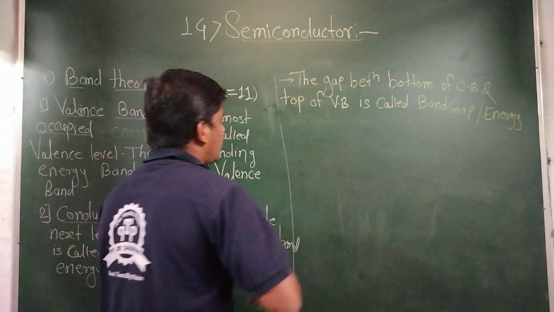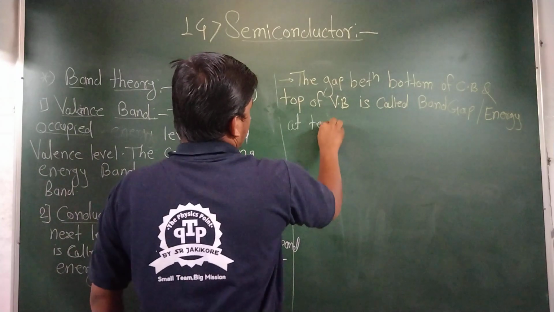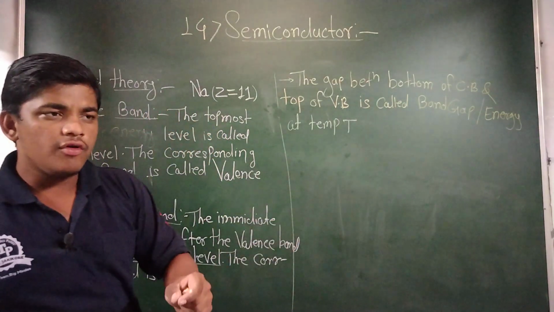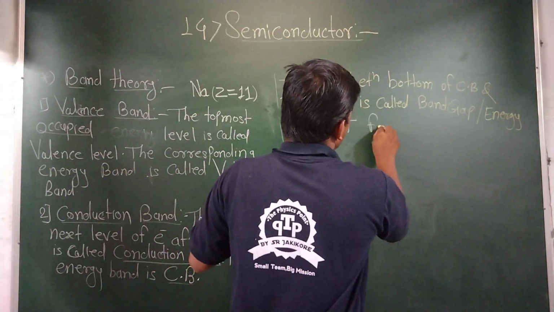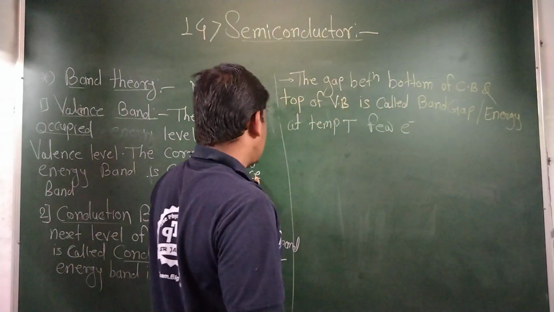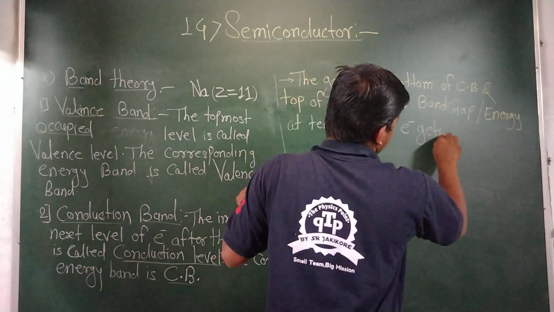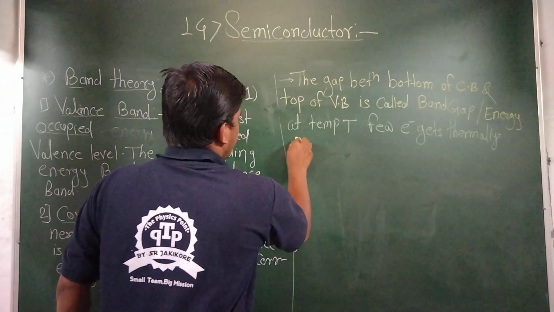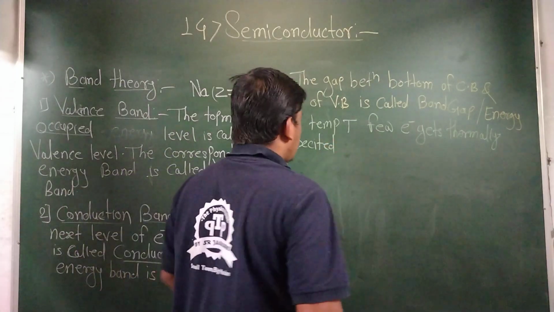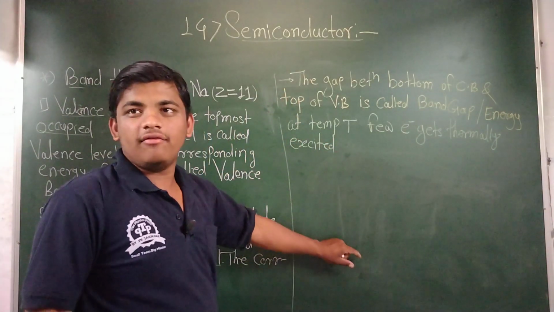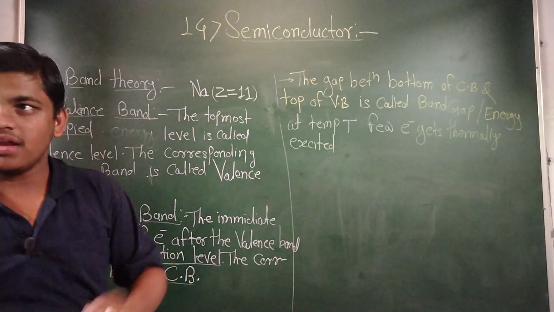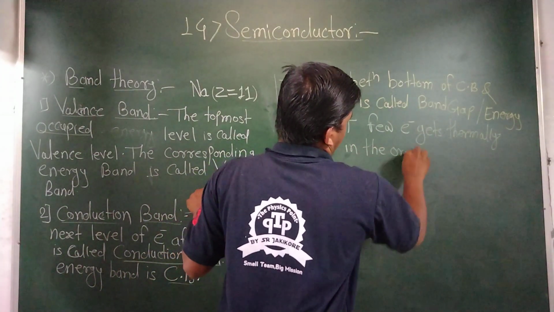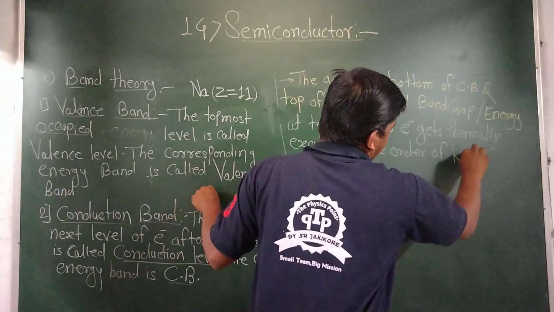At some finite value of the temperature T, a few electrons get thermally excited from the valence band, in the order of kT.